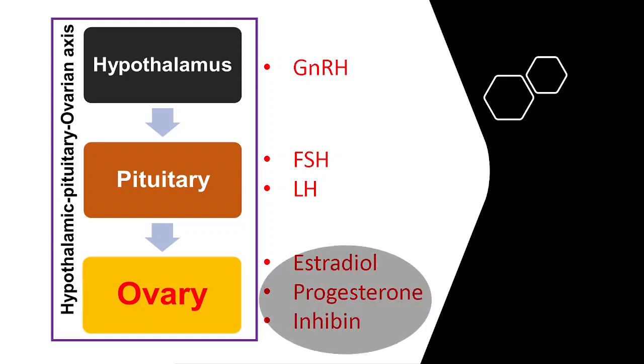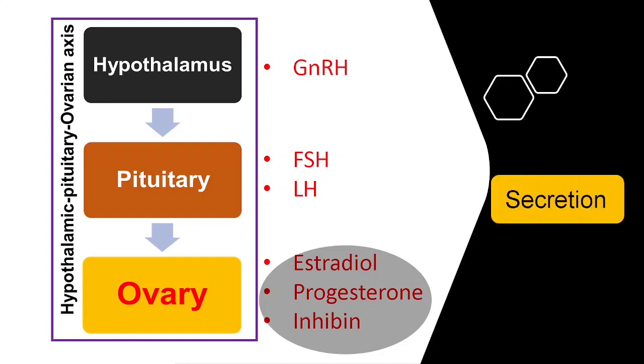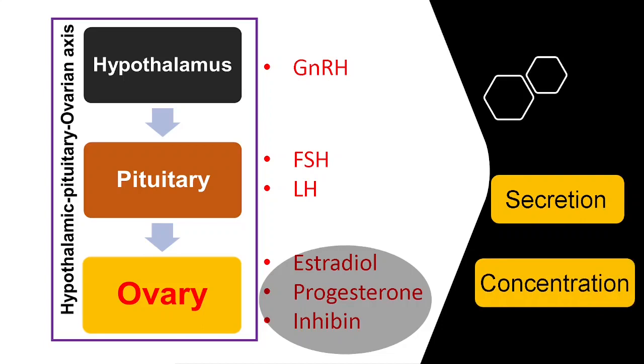So the level and concentration of these hormones play a very important role in the behavioral expression of estrus in domestic animals. Here I have categorized into two sections, secretion and concentration. They are both related. When the factors affecting the secretion of GnRH, FSH and LH change, definitely the concentrations of estradiol and progesterone are affected. So let us see the very basic endocrinology of silent estrus in cattle and buffalo.